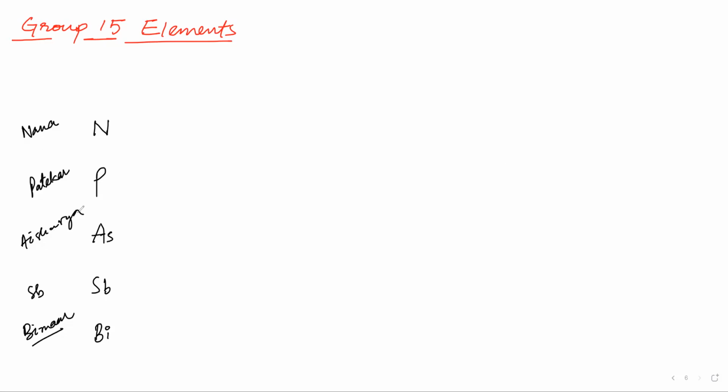What about Nana Patekar? He's my favorite actor, sir. I'm asking Amalia, she doesn't know anything about Hindi. These are names: Nana Patekar, Aishwarya, Sab Bimar. Bimar means ill. So these are the group 15 elements.